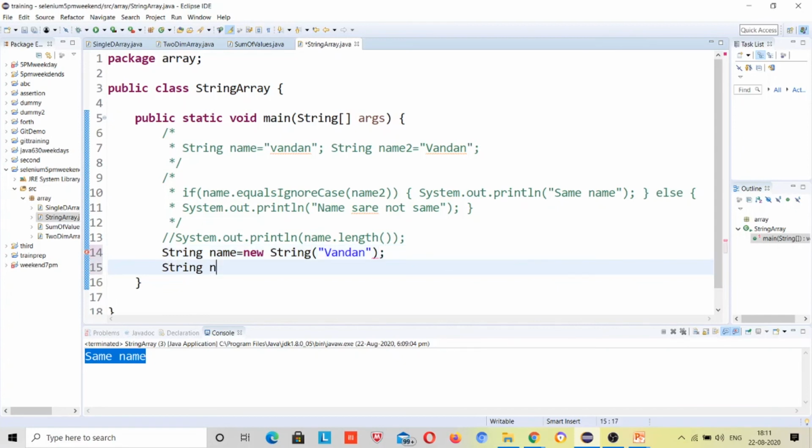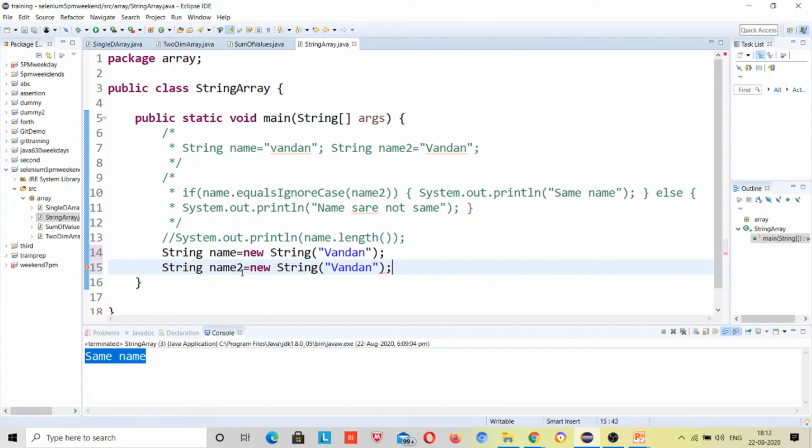String name2 is equal to new String, one line.